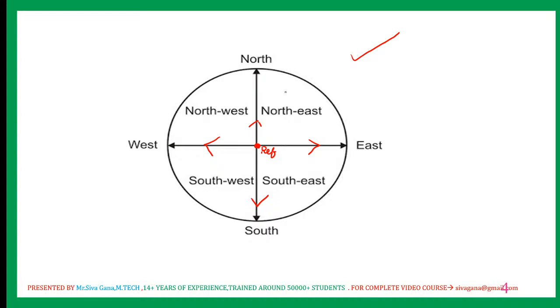This entire region is northeast, this is northwest, this is southwest, and this is southeast. So the primary directions are north, south, east, west, and the secondary directions are northeast, southeast, northwest, southwest. Hope you understand.